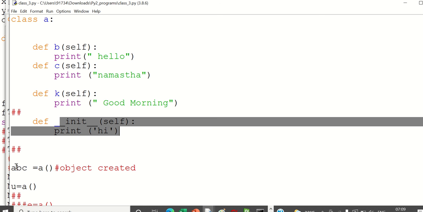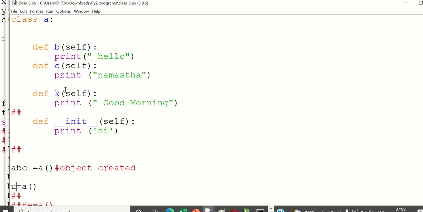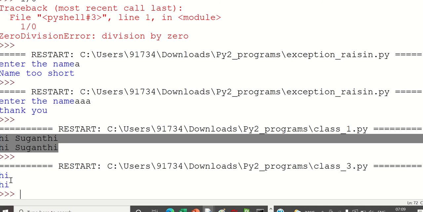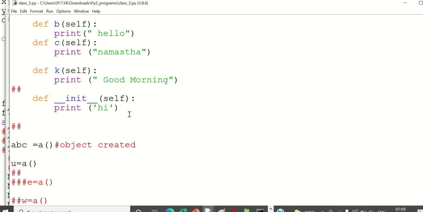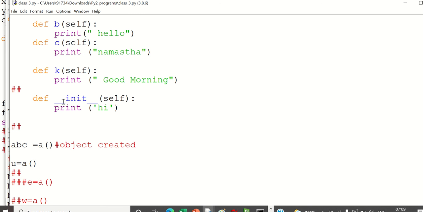Here there are two instances, ABC and U, and we are not calling any of these methods. But if I run this two times, it is printing hi. So whenever you create a class instance, this init is going to get executed. All other functions which are there, we have to separately call. Only then they will get executed. But init will execute when you create an object.